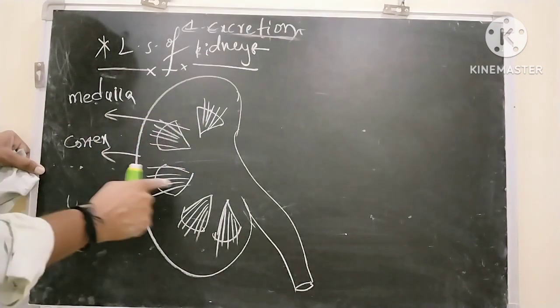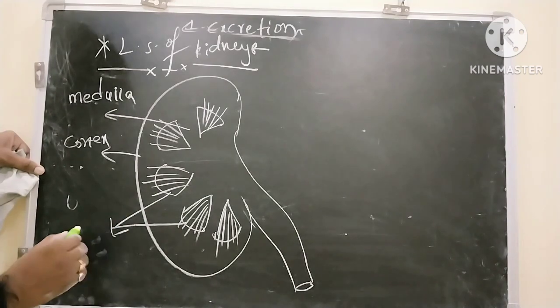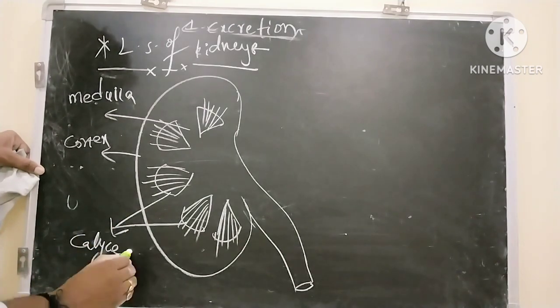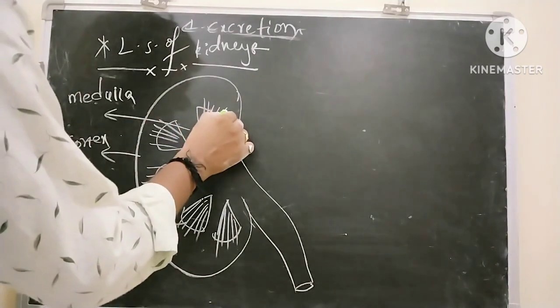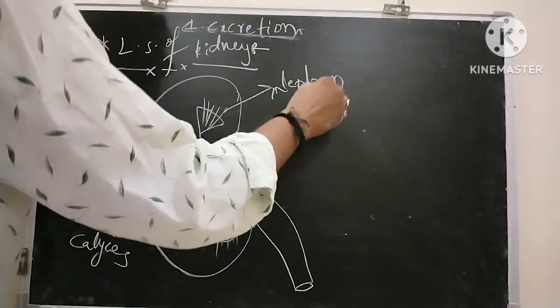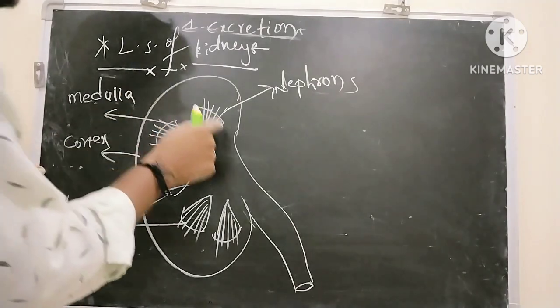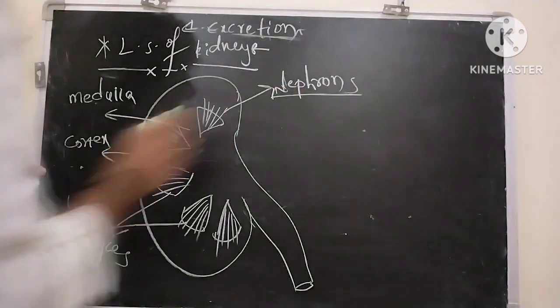There are pyramid-like structures in the medulla area. Those pyramid-like structures are called calyces. Each calyx contains nephrons. Thousands of nephrons are present. Each one is called a nephron. So nephrons are called the structural and functional unit of kidneys.